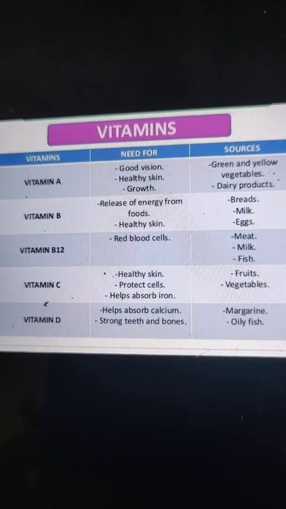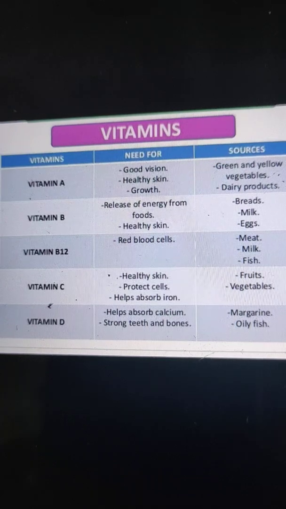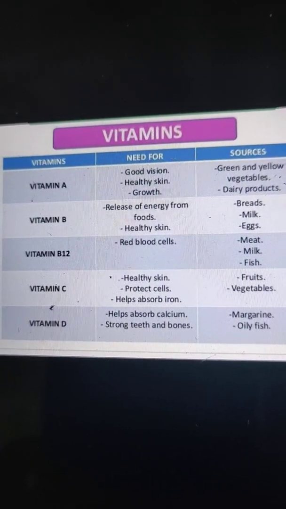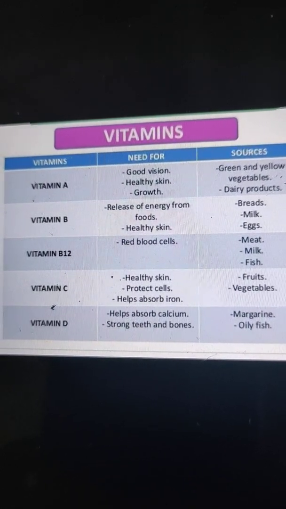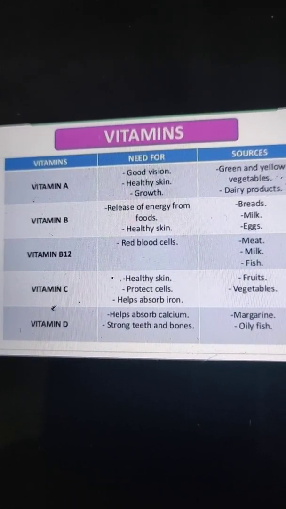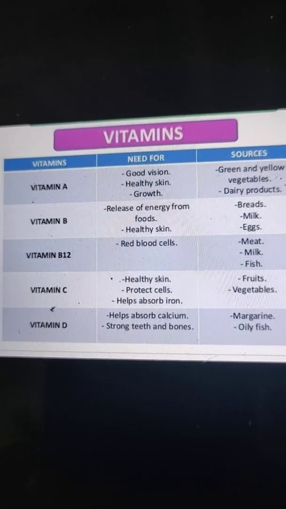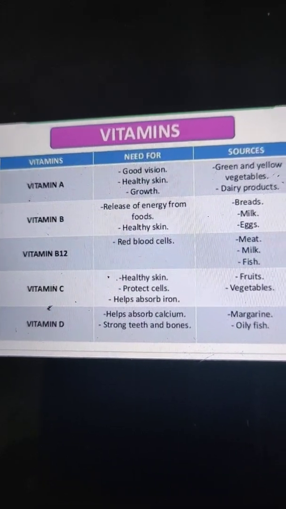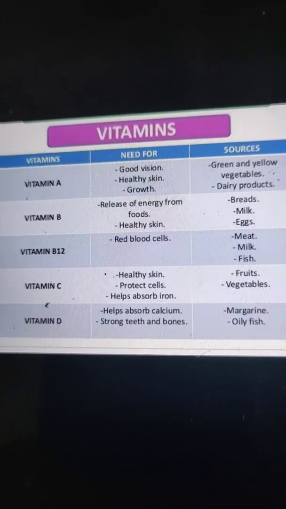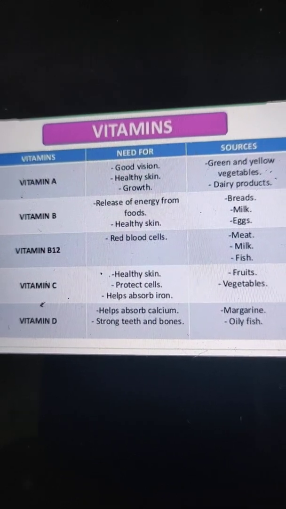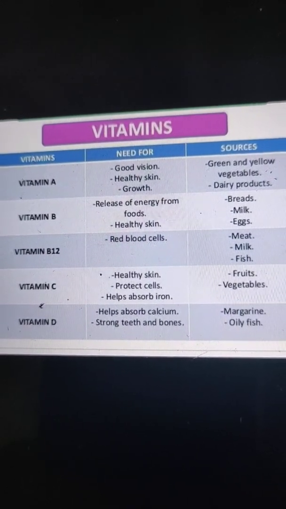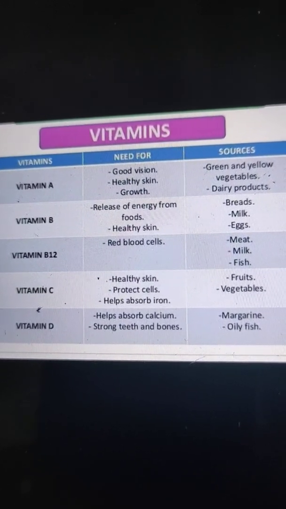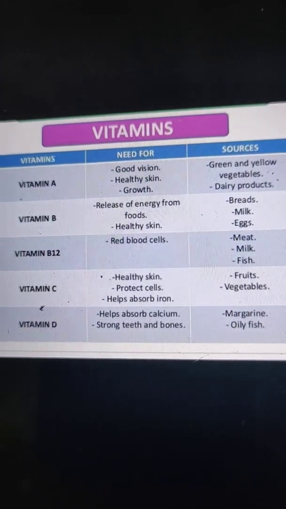That is why, you know that during this pandemic, during this corona, the consumption of vitamin C is very important. You have to take the fruits and the vegetables which contain vitamin C, because they help your body to fight against infection. So it is important to take vitamin C in your diet. The main sources of vitamin C are fruits and vegetables.